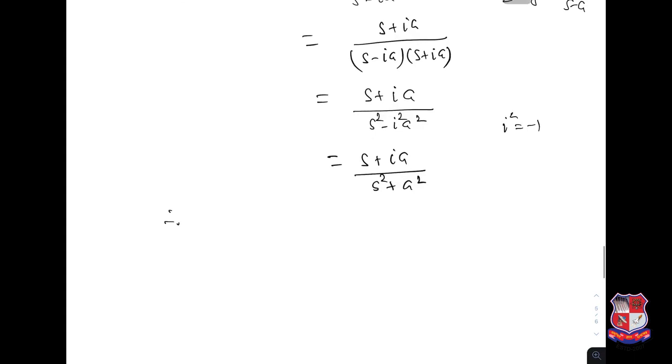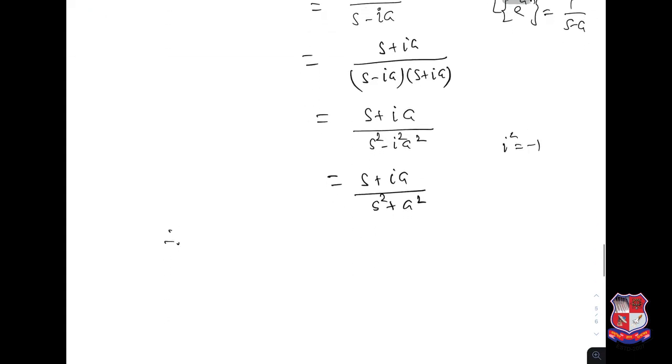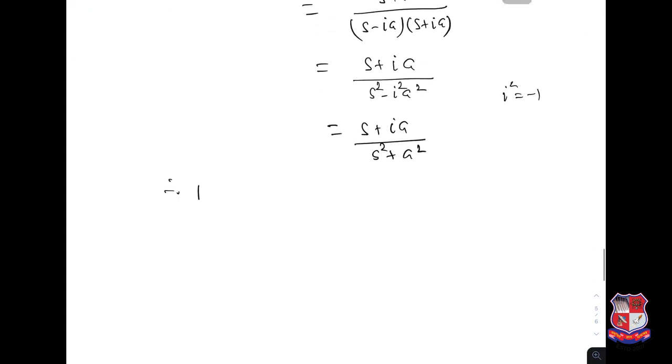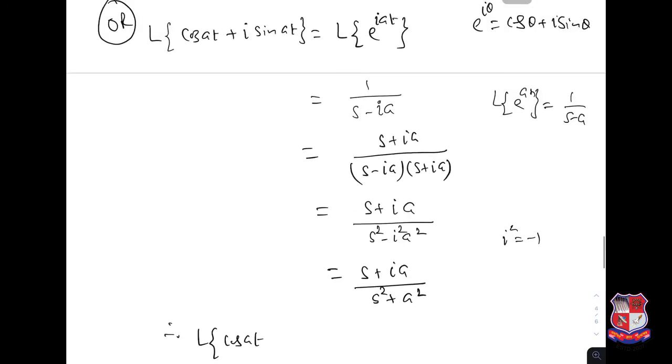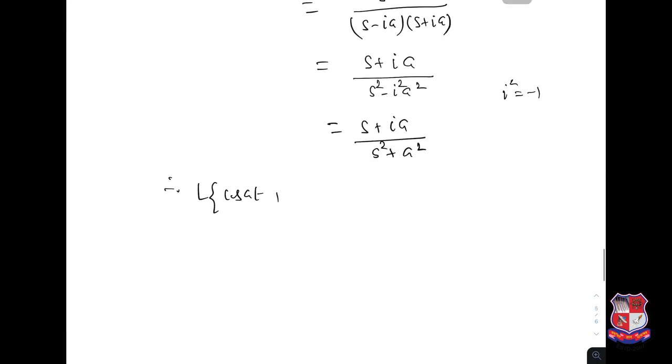So you can see the Laplace transformation of cosine at plus i sin at is equal to s over s square plus a square plus i a over s square plus a square.